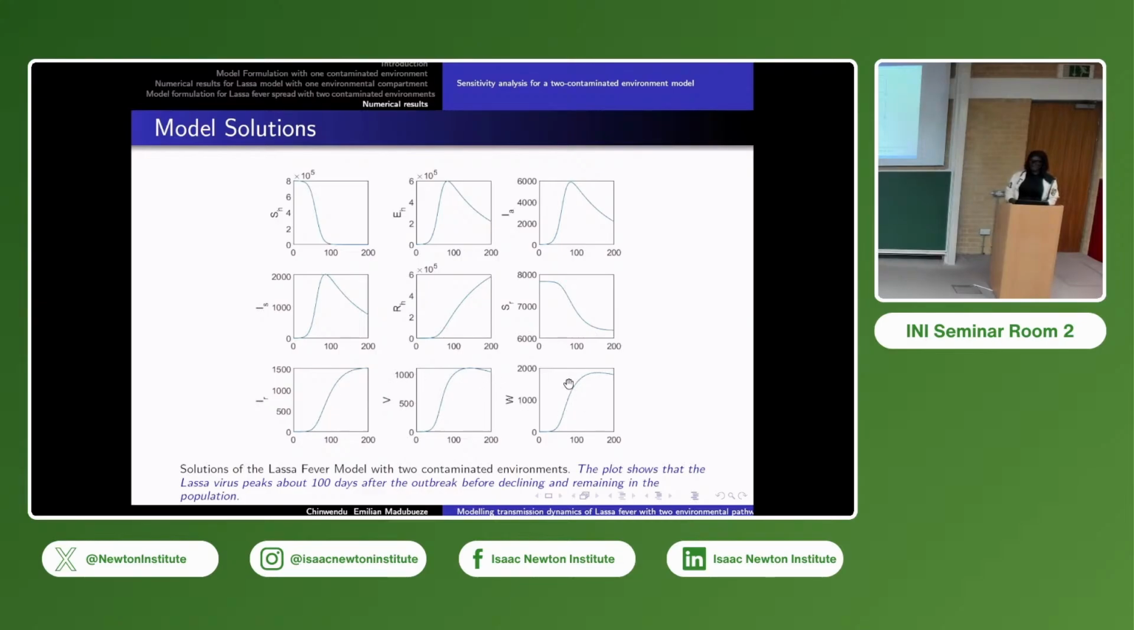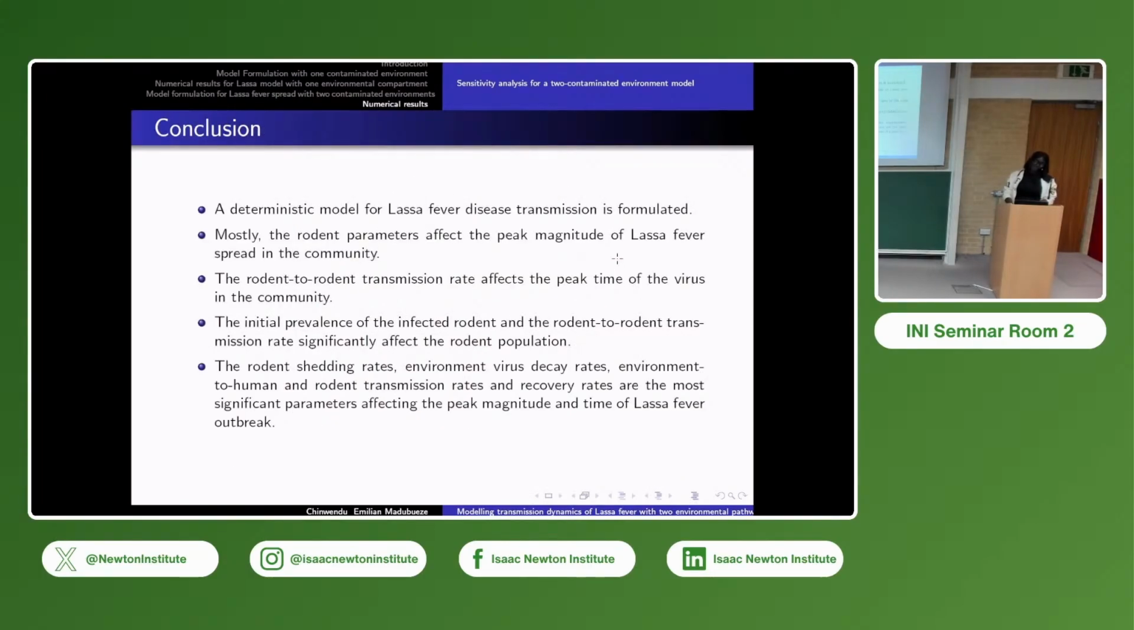We can see that this is more like endemic, but we don't know how long it will take. Even if we extend the days, after that particular period Lassa is not finally eliminated, but it is still very, very small in the environment. After 100 days we can see that it declines, but it still remains in the population. So for now, this is what I have been doing.